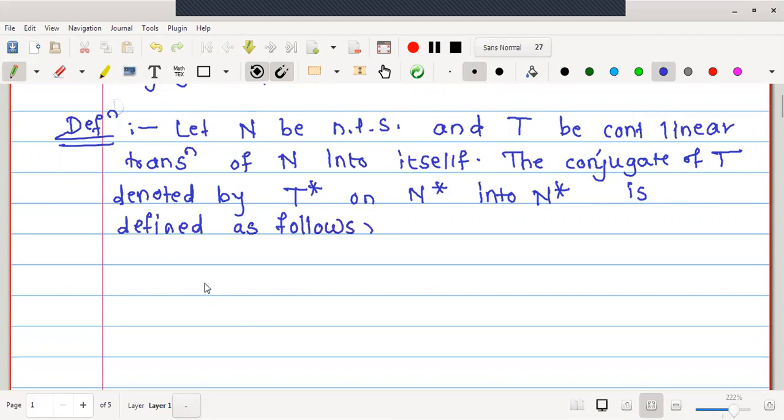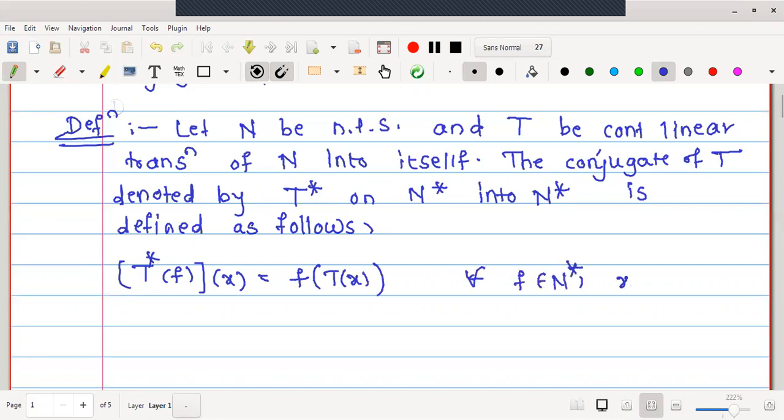The definition is: T star operated on f, the whole thing operated on a vector x, is defined as f of T of x, for all f in N star and the vector x in N. Okay, this is the definition. From the definition it is very clear that T is a mapping from N to N, T star is a mapping from N star to N star, and this T star is called a conjugate operator if it satisfies this definition.